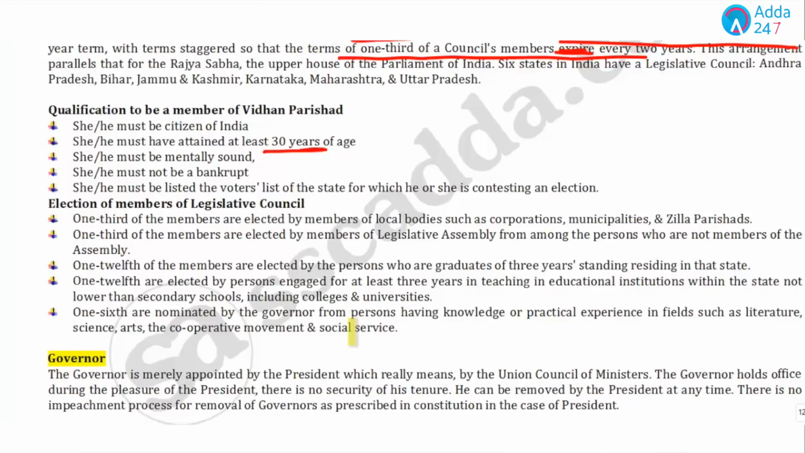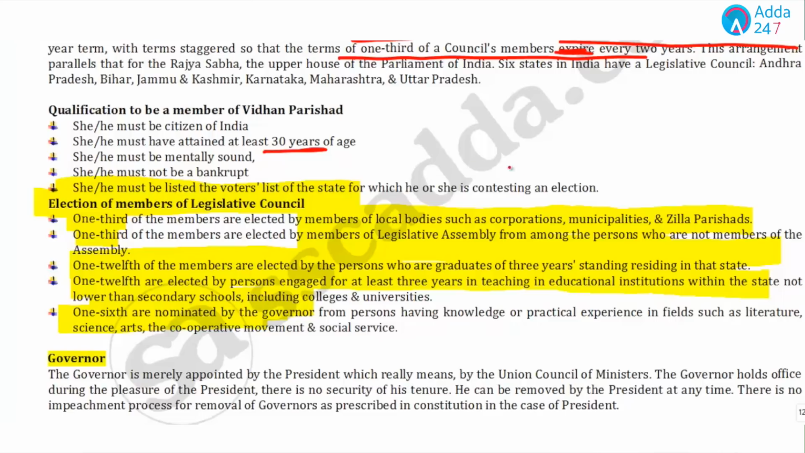Now, what's the important point? The important question is about the election of members of legislative councils. 1/3 members are elected by members of local bodies such as corporations, municipalities, Zilla Parishad. 1/3 members are elected by the members of legislative assembly from among persons who are not members of the assembly. 1/12 members are elected by graduates of 3 years residing in that state. 1/12 members are elected by persons engaged for at least 3 years in teaching in educational institutions within the state, not lower than secondary schools. And 1/6 members are nominated by the governor.